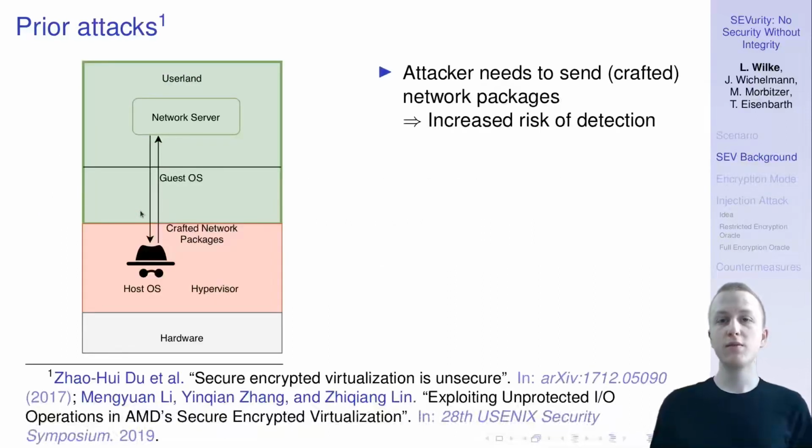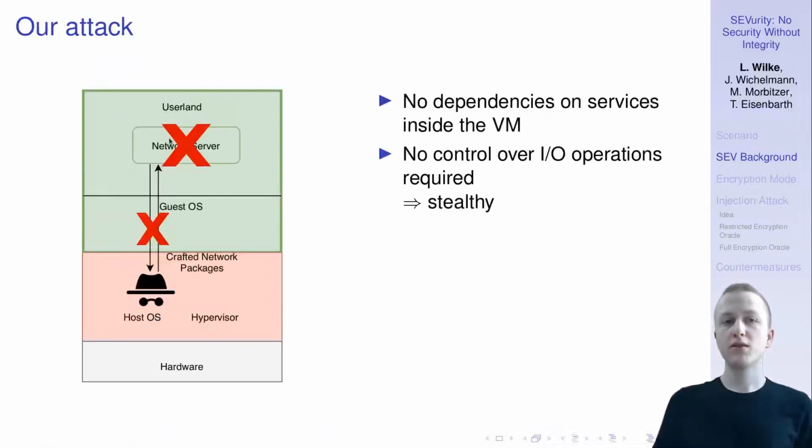Okay, so what do I mean by low assumptions? Well, prior attacks on SEV-ES used self-generated network packages here to sneak data inside the VM. And then in order to operate stealthily, they also required a specific network service running here. And yeah, this makes them vulnerable to detection. Now, our construction, on the other hand, does not rely on self-generated network packages here. In fact, we don't need any control over the I/O operations performed by the VM at all. And in addition, we also don't require any service running inside the VM here. So this makes our attack applicable in a much broader scenario and also much harder to detect.